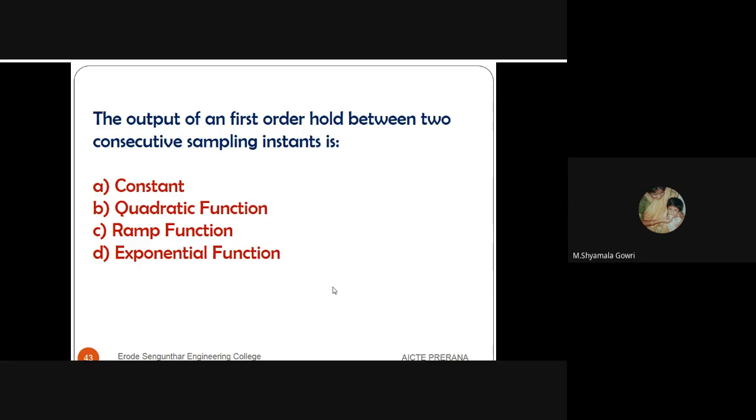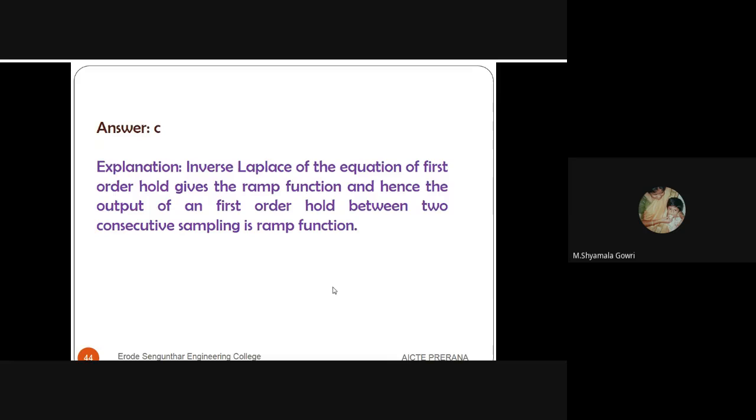Next question. The output of a first order hold between two consecutive sampling instances, the four options are constant, quadratic function, ramp function, exponential function. The answer is, the inverse Laplace of the Laplace equation of first order hold gives ramp function, and hence the output of a first order hold between two consecutive samplings is ramp function. So the answer is C, ramp function.